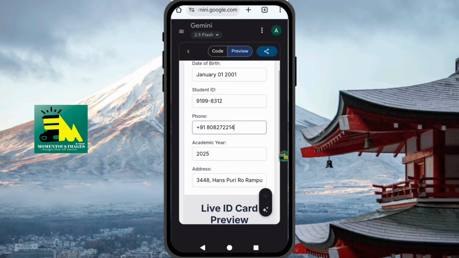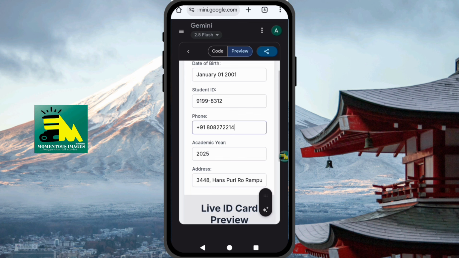It doesn't matter. Then your school also, just ensure it is the same thing you put on that first page. So make sure that is the same school that you put there, whichever school at all. Just let it tally with the one on that form that you fill. Then this phone number, no matter anywhere in the country that you are, you can leave it that way. But just know that once you keep generating, this is an AI, the next time you refresh, it might be another one. So you can edit the last 4 numbers, or you leave it that way. You will generate, it will still be the same thing.